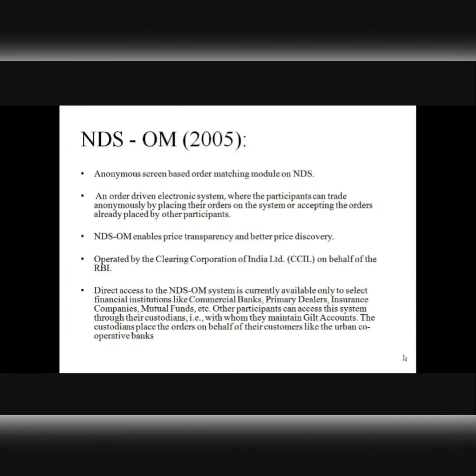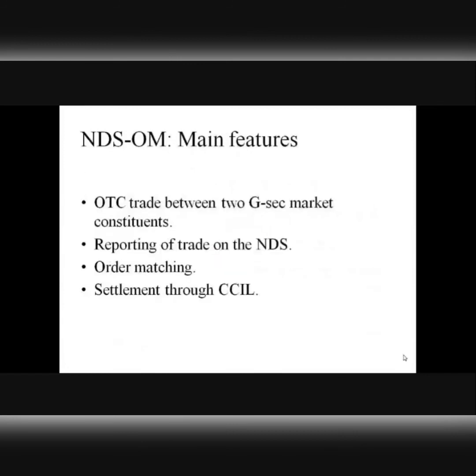This module provides an efficient mechanism for transparent price discovery in the market. So that's, as a whole or in a nutshell, the job done by the NDS order matching module or system in the government securities market. Now, this is the brief summary of benefits that NDS order matching systems provide to various stakeholders in the market, right? For example, it enables or facilitates OTC, over the counter trades between two GSEC market participants or constituents.